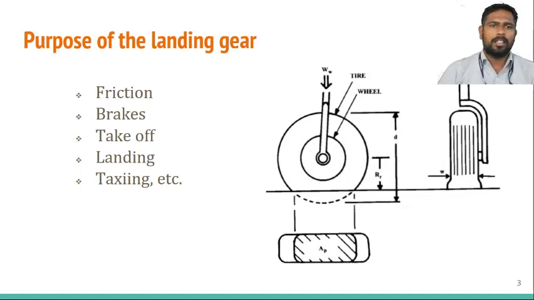If the friction is less, the aircraft is not able to climb or land. If the friction is low with respect to the contact area, the aircraft can't land in a short distance or take off in a short distance.